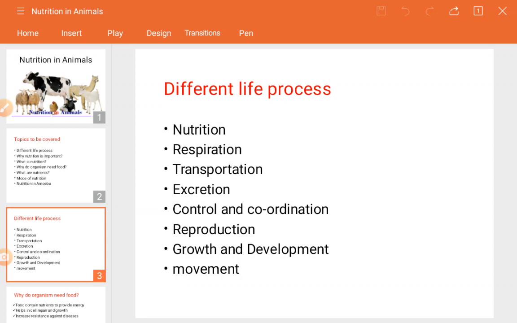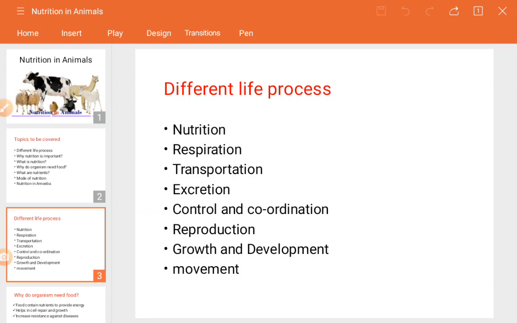Why simple molecules? In the photosynthesis process we have seen that carbohydrate is a complex form, or glucose is synthesized from the raw materials. After that, if we utilize that carbohydrate, it is broken down into small molecules and released in the form of energy to carry out our daily work.